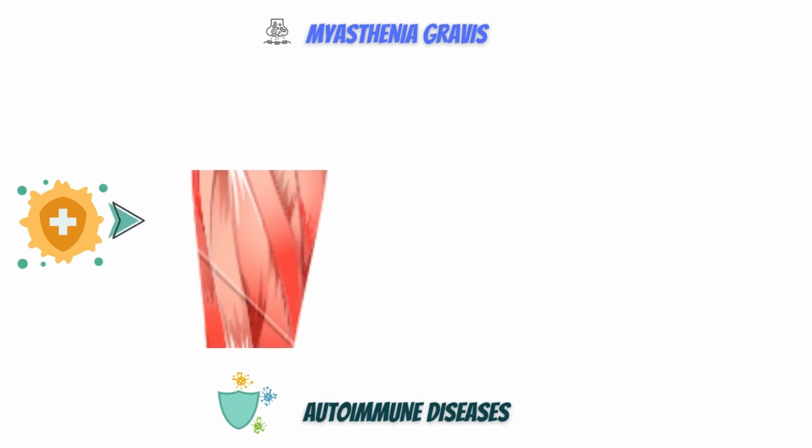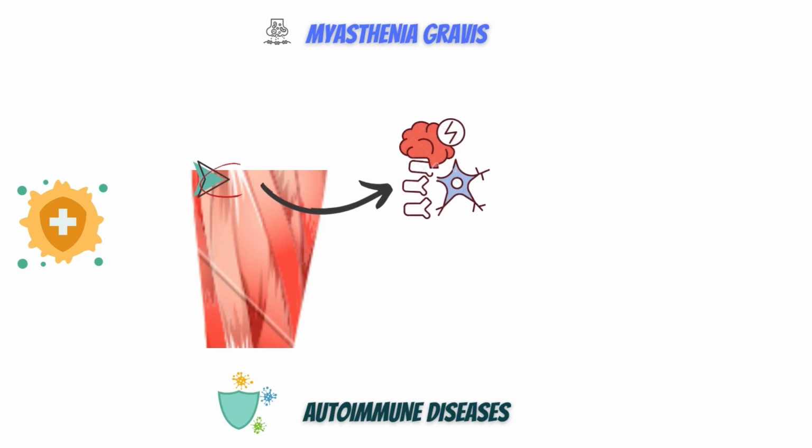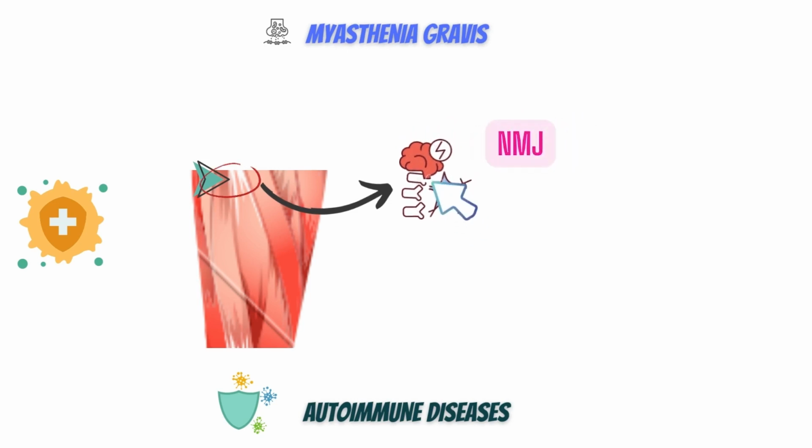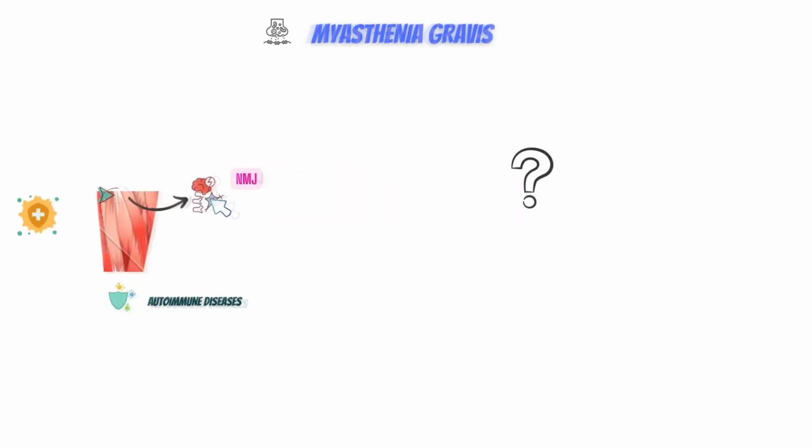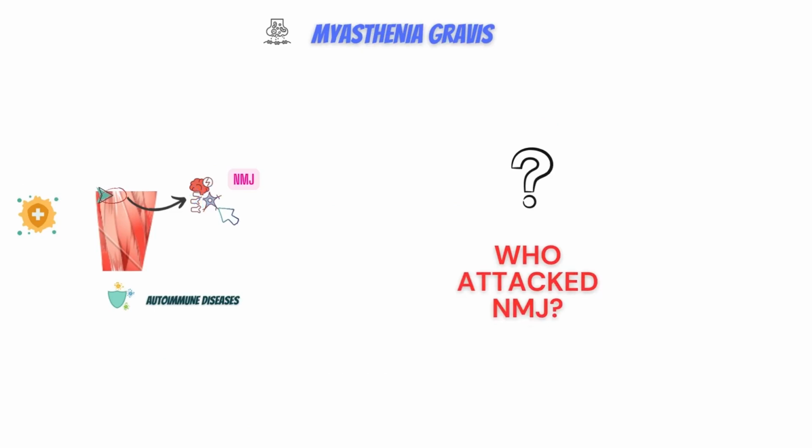Now, the affected parts of the body are skeletal muscles, caused by damage to the neuromuscular junction in our body. The neuromuscular junction, also called the NMJ, is a synaptic connection between the terminal end of a motor nerve and a muscle. In this case, the NMJ of skeletal muscles is weakened and destroyed, causing atrophy. But who attacked them, and why?